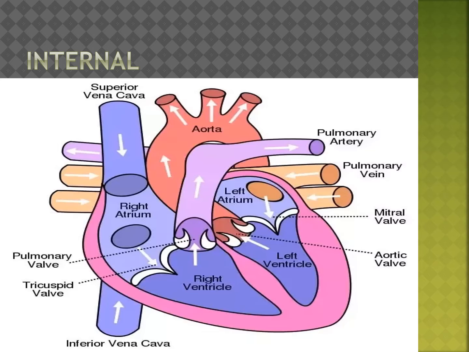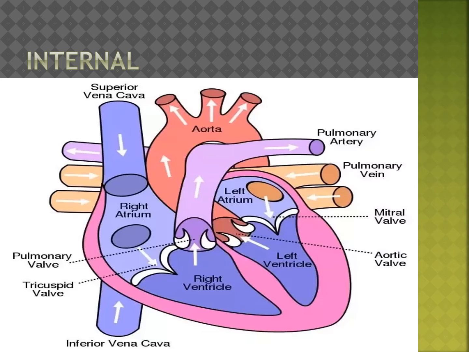Three valves are there. Right atrium, left atrium, right ventricle, left ventricle. Inferior vena cava, superior vena cava, aorta. This much only; here the extra valves are given. Mitral valve, aortic valve, tricuspid valve. Everybody saw the picture.